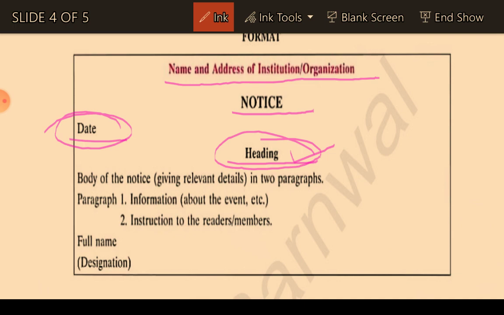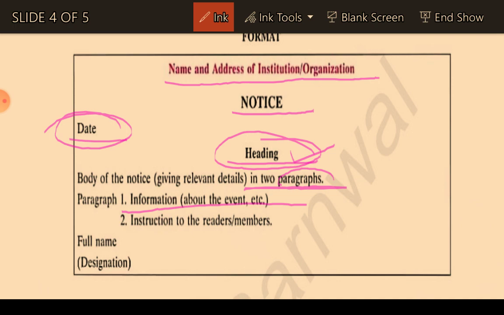Next, the body, giving related details in two paragraphs. That means in the content we have to use two paragraphs. We will write our notice in two paragraphs. In the first paragraph, we write about the event: what, where, when, how, and why.